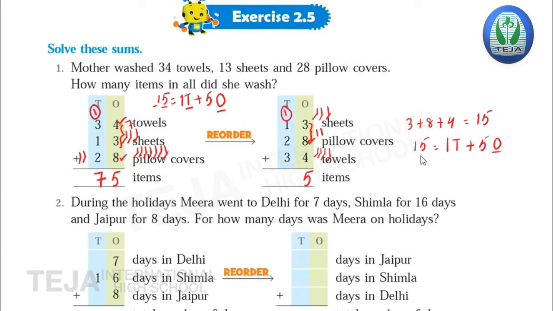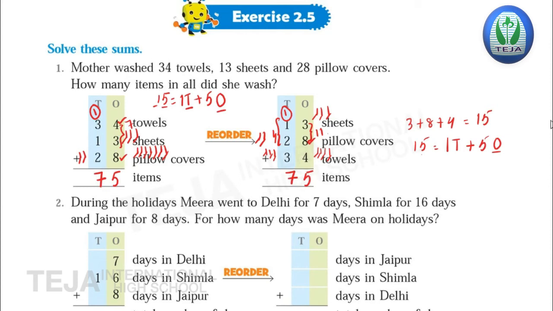Okay. Now add the digits in the tens place. 1 plus 1 is 2. 2 plus 2, how much? It's 4. Up to here it's 4. Now 4 plus 3. So draw 3 lines and count after 4: 5, 6, 7. So 1 plus 1 plus 2 plus 3 is 7 and the answer is 75. Though we changed the order, the answer remains the same.